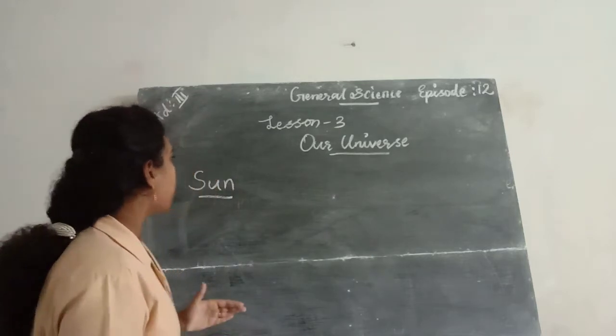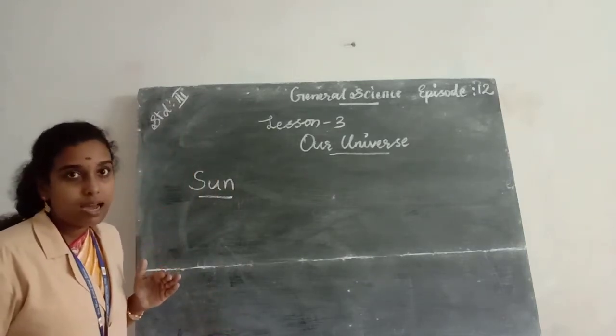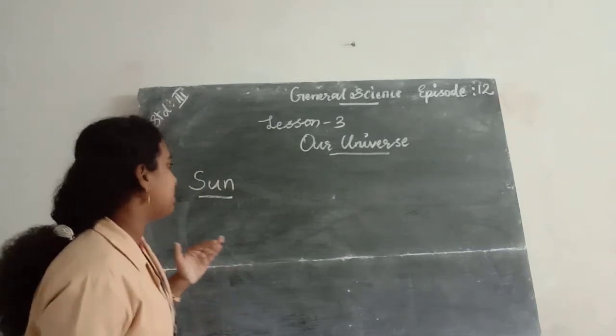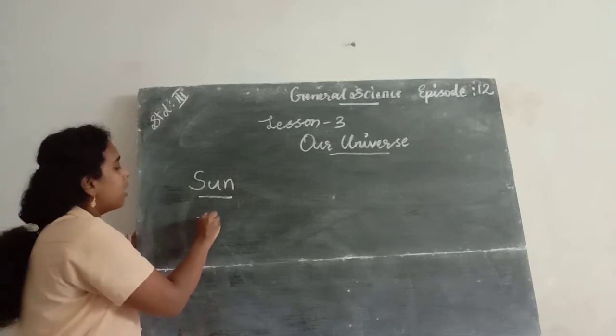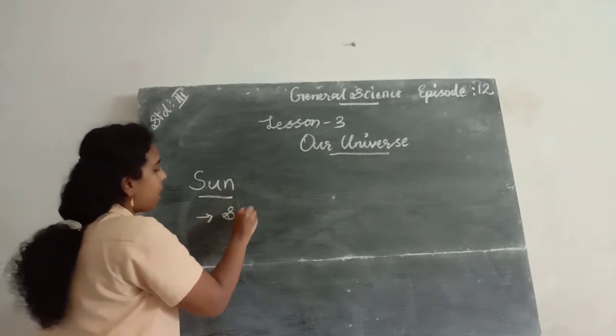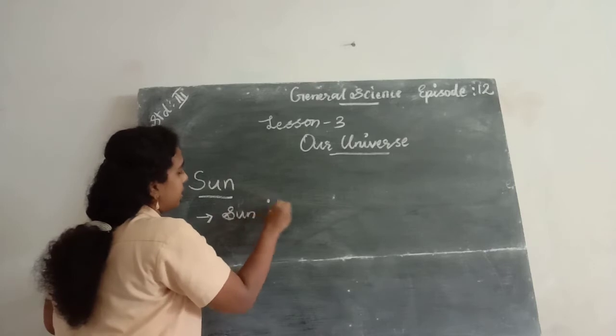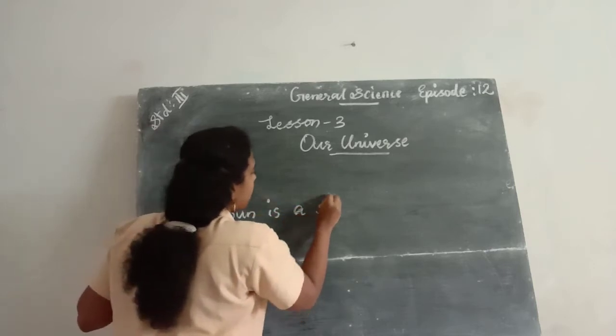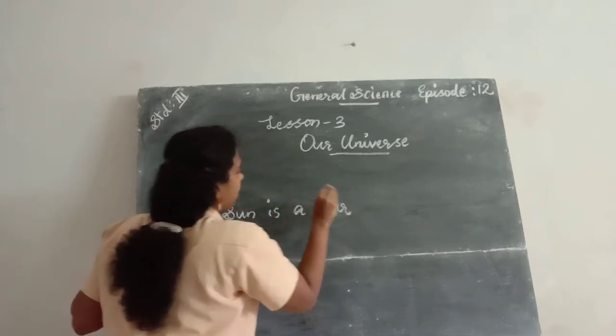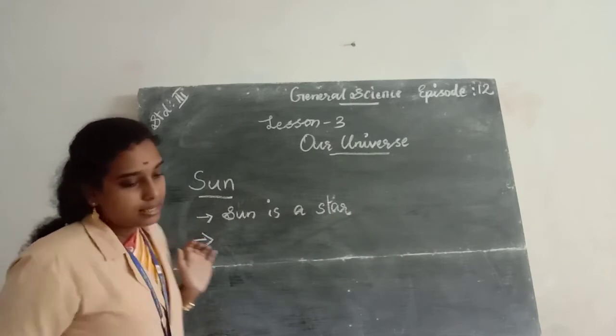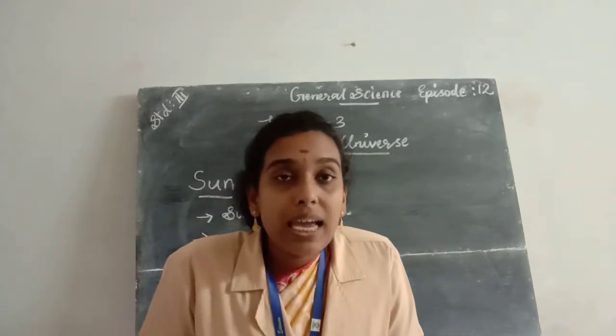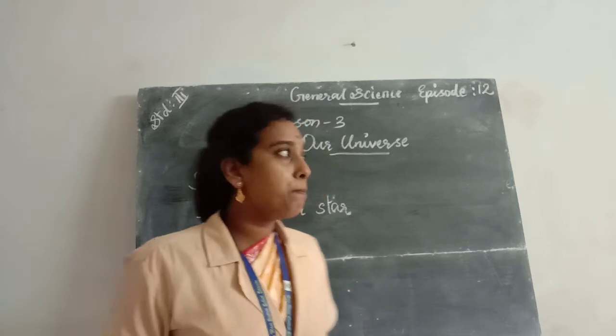So the first point is, sun is a star. Then, sun is the brightest object in the sky.